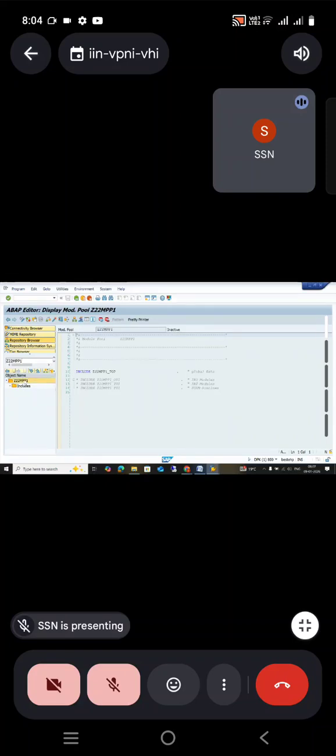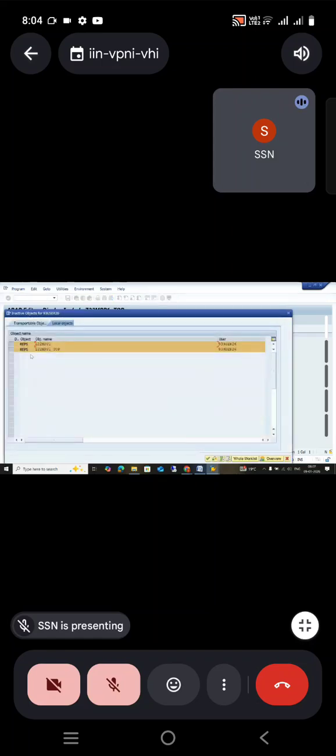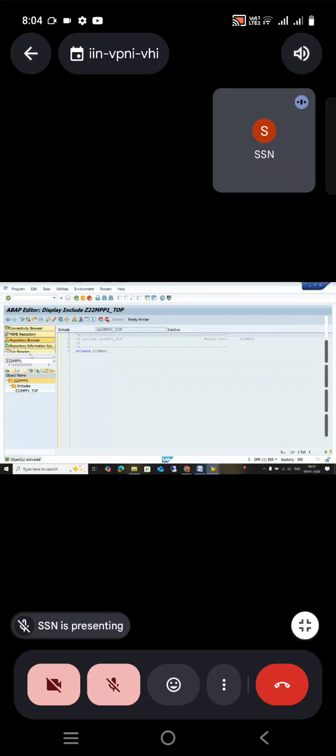If you double click on that, it will take you to the module pool program. If you see, the include I created ends with TOP, right? You can double click here, it will take you to the include program. If I activate, it will activate only this right side. But if I right click on the main program and activate, it will activate both the module pool and the include. Continue, done. Okay, so both got activated. Why is it not activated?